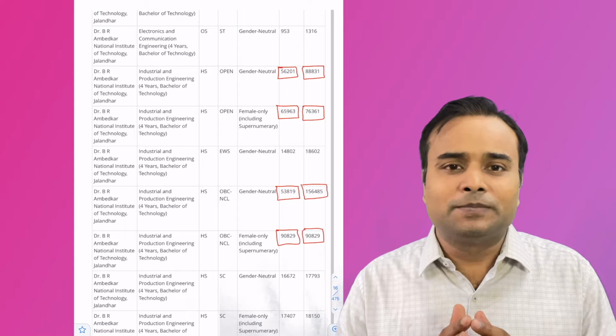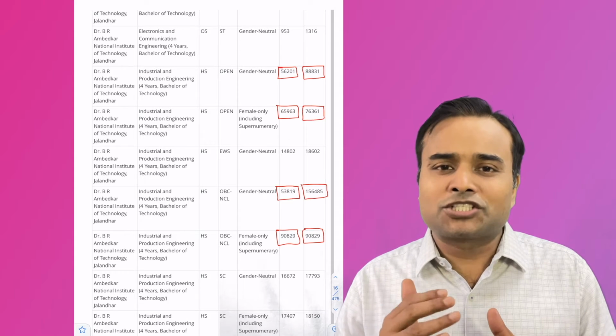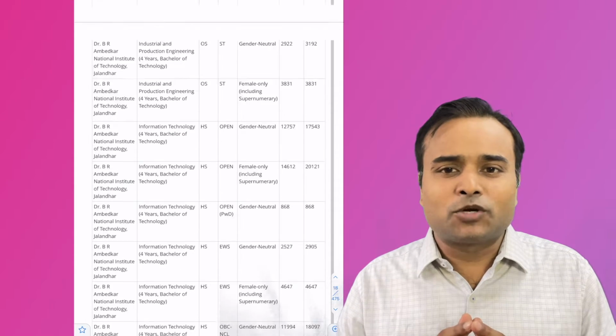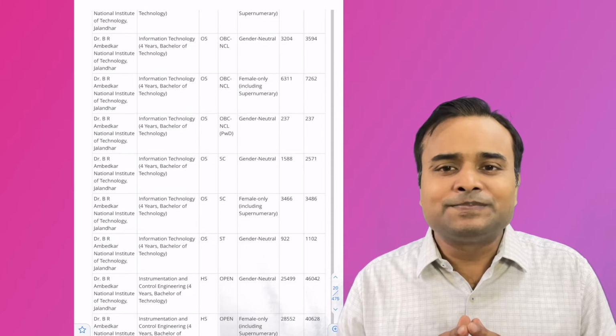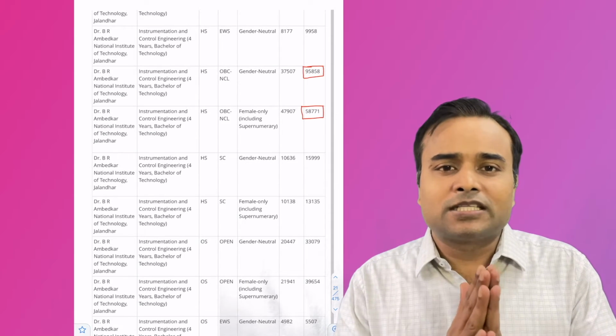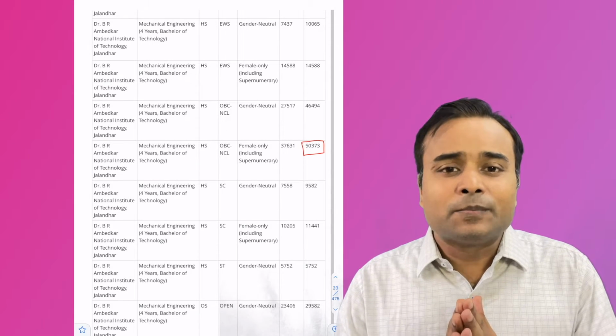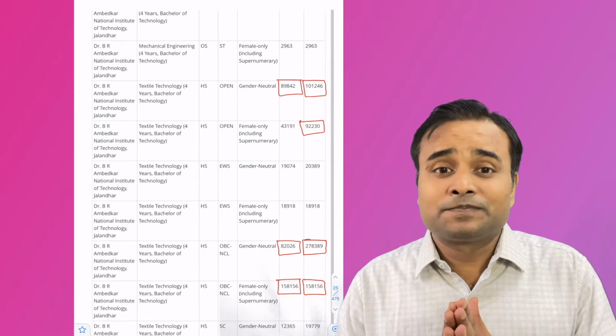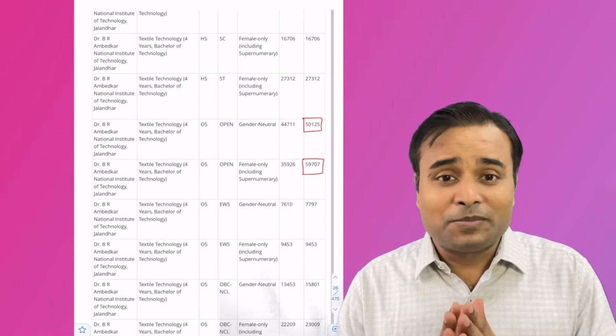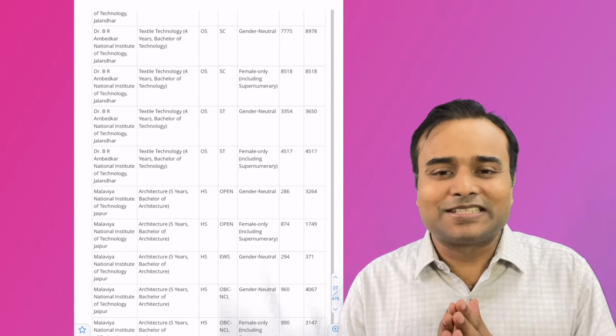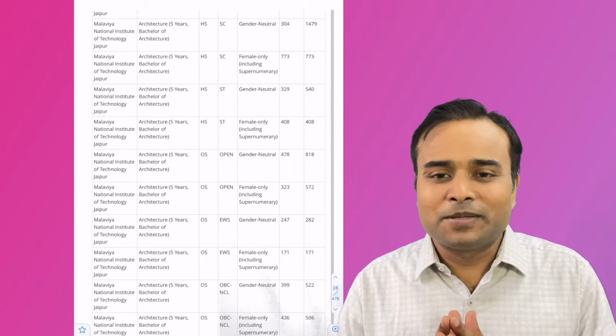Other branches available: industrial and production engineering, instrumentation and control, mechanical engineering and textile engineering.